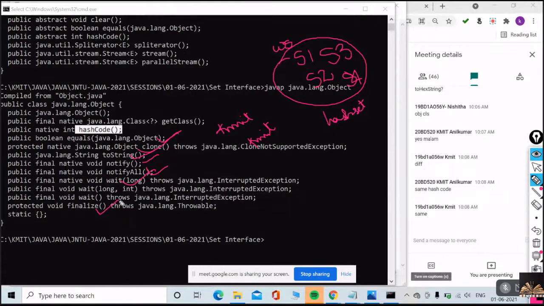To clean your objects in the memory, the finalize method is going to be called by your garbage collector. Understood now? As object is the super class of all the classes, all these methods are available or not? Yes or no? Yes.